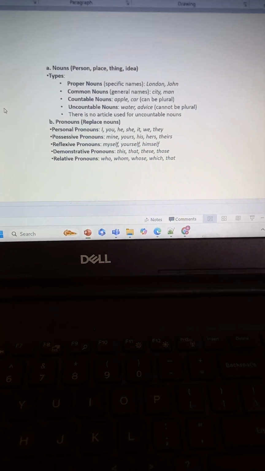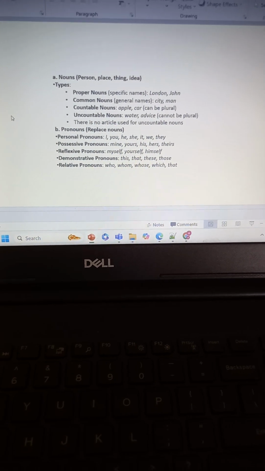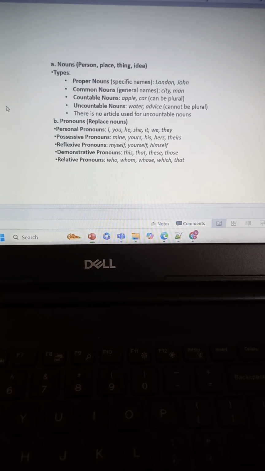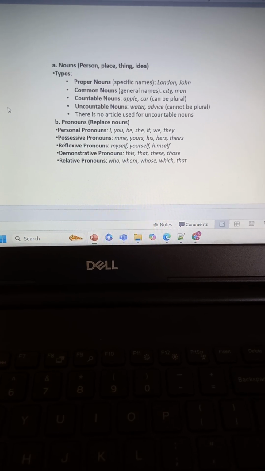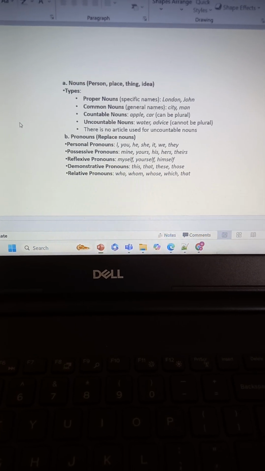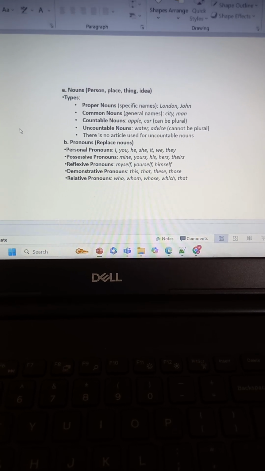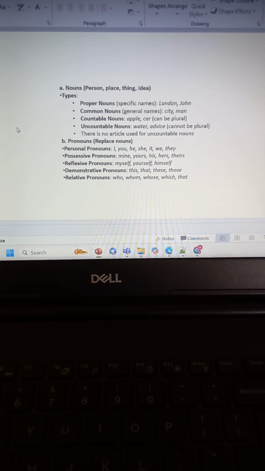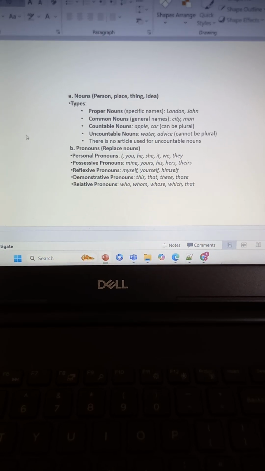Okay. So noun is naming, the name of a person, place, thing, and idea. Types of noun: proper nouns, right, which is London or some specific name. And remember, if it is a proper noun, it should be a capital letter. Basically, when you're writing summarize spoken text, summarize written text, or essay writing, remember if you get any proper noun, it should be your first letter capital. Common noun is a general name, like city and man. All right, and it will be your lowercase letter.